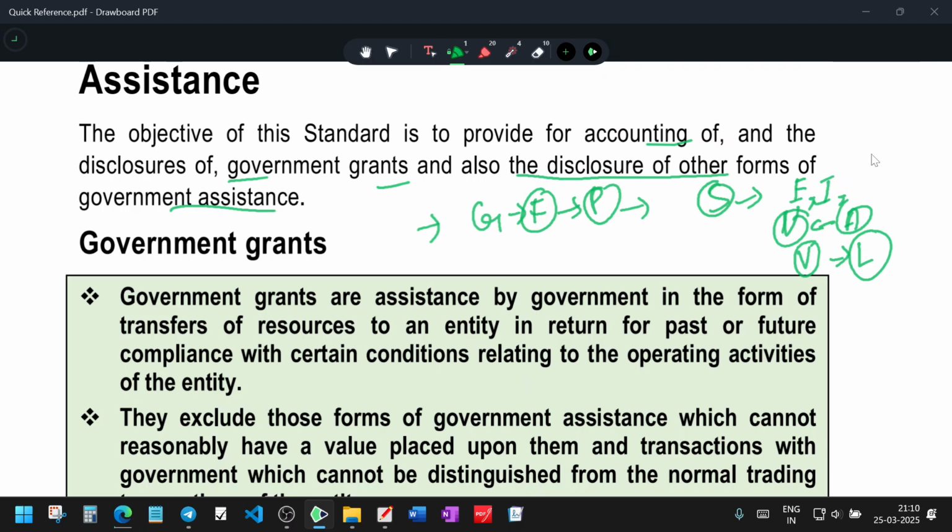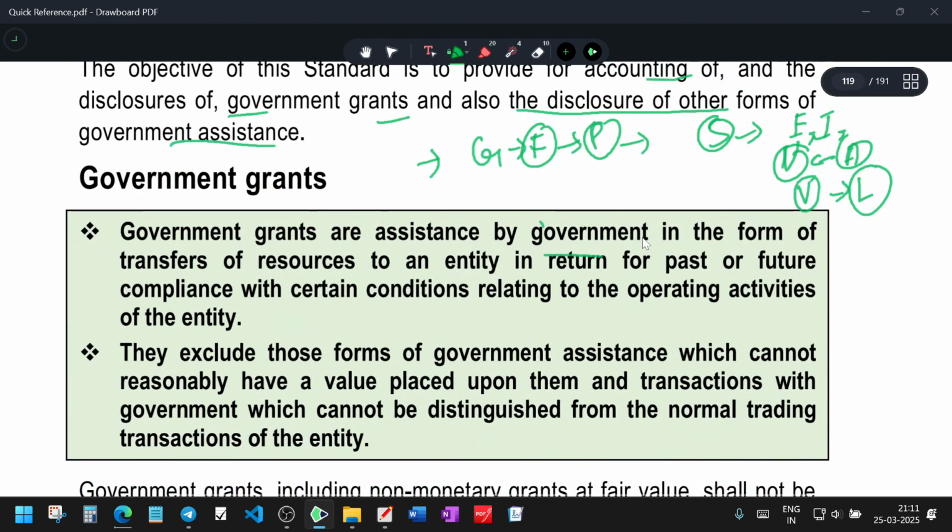So now, what are you going to do? How do you account for it as per Ind AS? Why Ind AS? All Indian companies, when you go for consolidation, all the companies in the world come into it. You want to take into consideration grants given by various countries in India, so you want to think big.